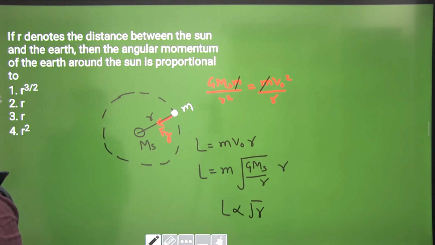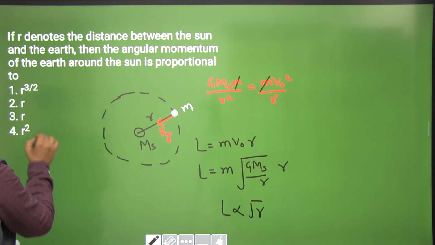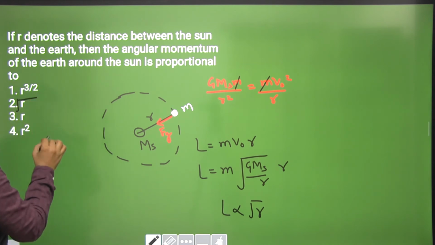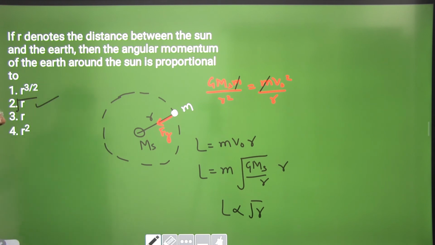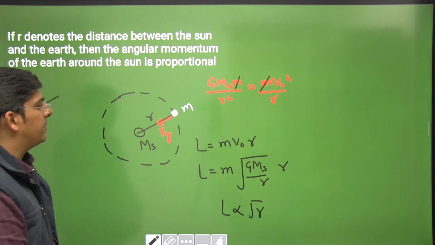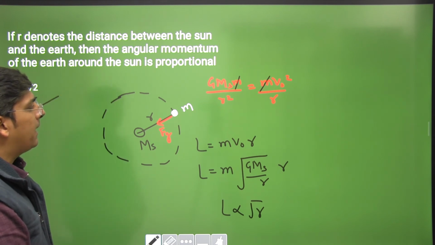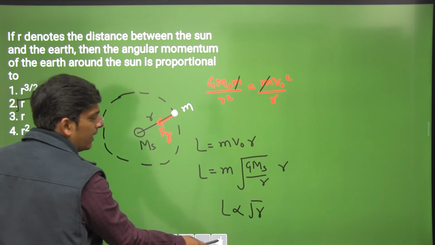If r denotes the distance between the sun and the earth, then angular momentum of earth around the sun is proportional to, we don't have an option, both the options are same, it must be root r. There was some printing error in the question, yes, it is indeed. Kindly note down, dear students.